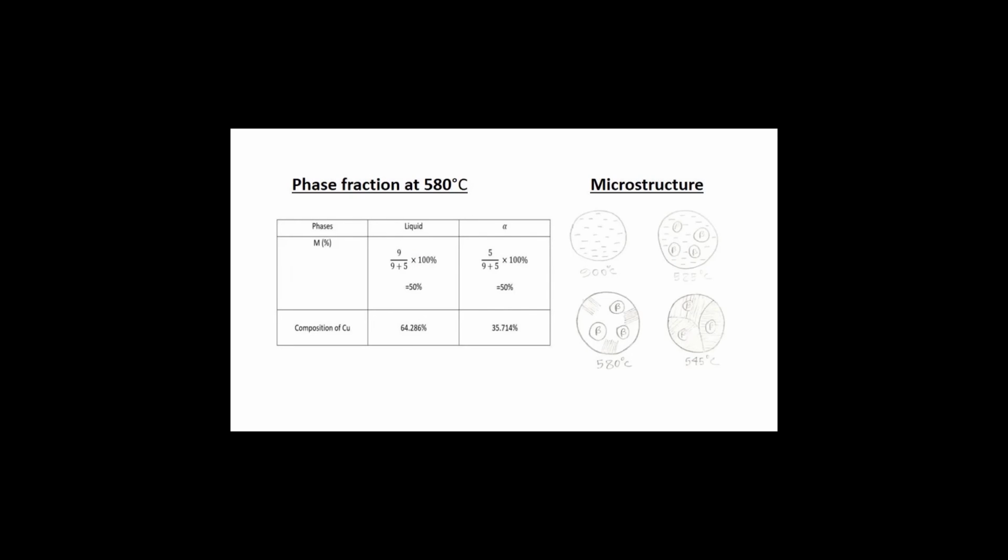The distance we got from the phase diagram we can use now to determine the phase fraction at 580 degrees Celsius. And then we get the composition of copper, and the microstructure also gives a clear visualization of the solidification process at 900 degrees Celsius, 525, 580 and 545 degrees Celsius.